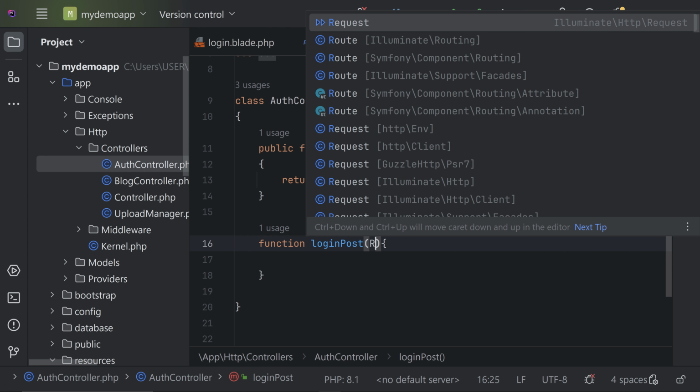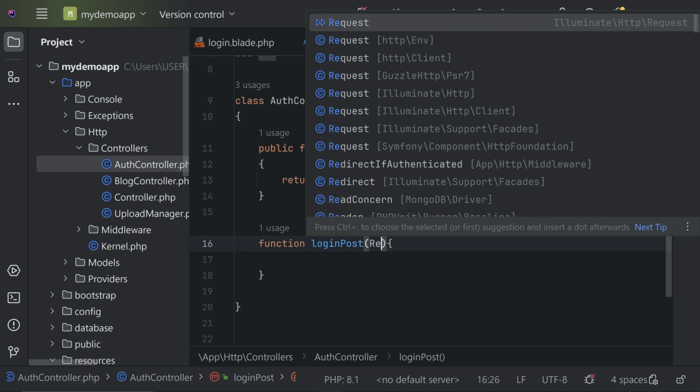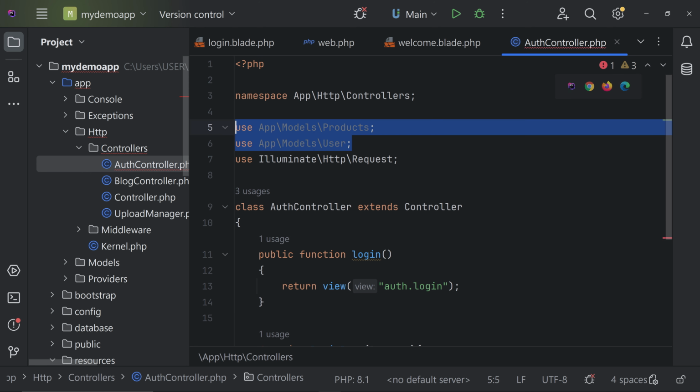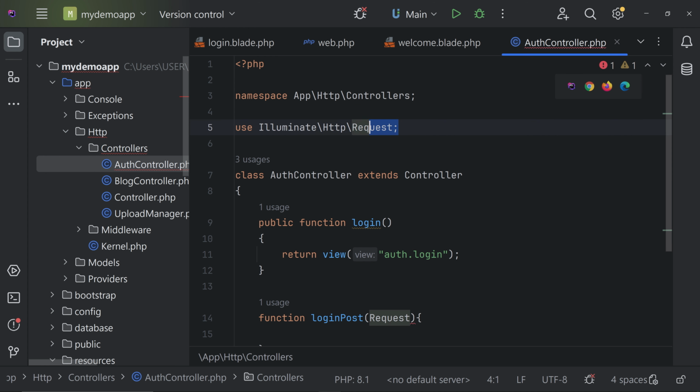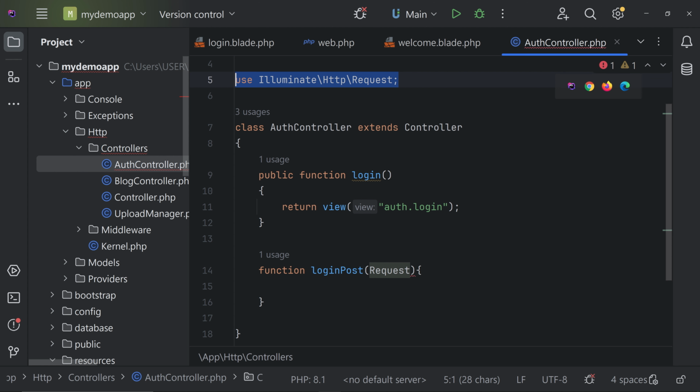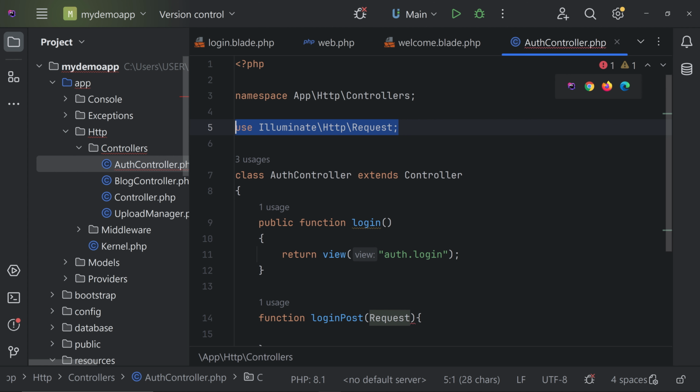For that you can call Request, and you have to make sure the use statement is added. So let's remove these two, which were created for the previous videos. This is the use statement that you have to add. I'm using PhpStorm, so all these will be automatic. If you're using any other IDE, you can either use a plugin, or you can simply add the use statement on the top.